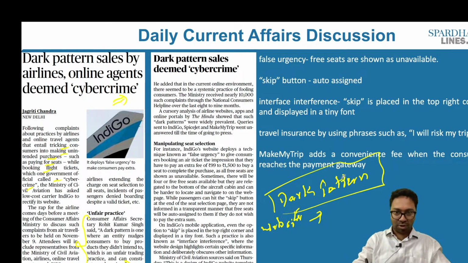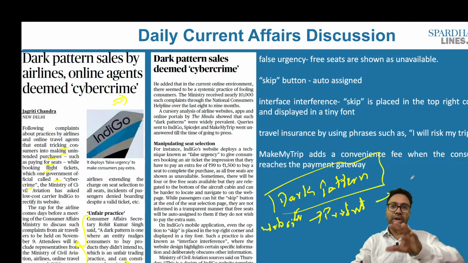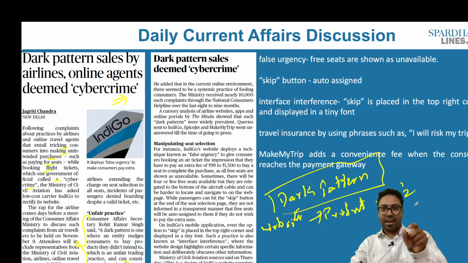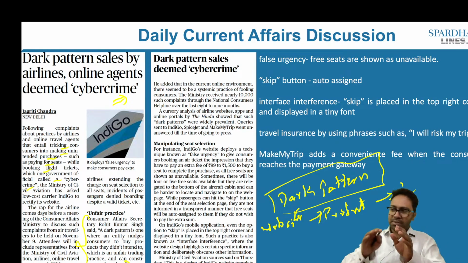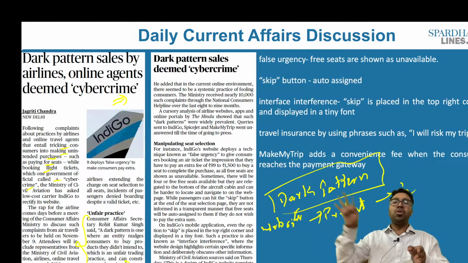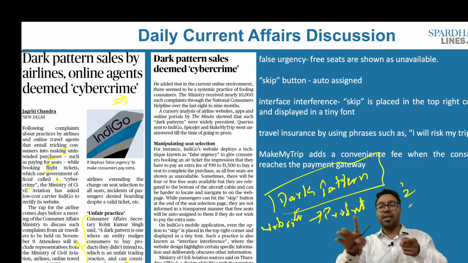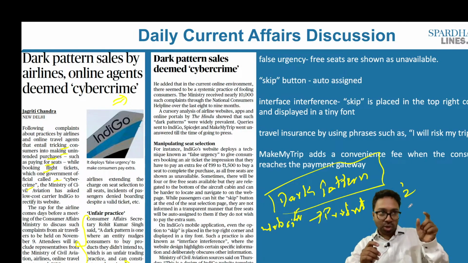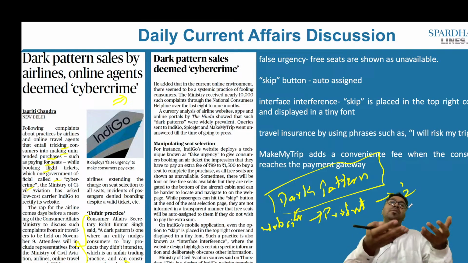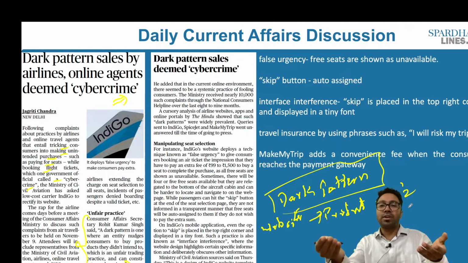How does it work? Let's say I have selected one of the products, and as I select this particular product, I put it in the cart. So I select one product and it goes into my cart. I have selected one product, I have selected a second product, but then there are some websites and some companies that, while I would have selected one or two products, will also add an additional product into my cart list. This is what is called a dark pattern, one of the examples of dark pattern. So I would have selected one t-shirt and one trouser, but then when I go to my cart list, there would be 3 products in it. That is an aspect of a dark pattern.